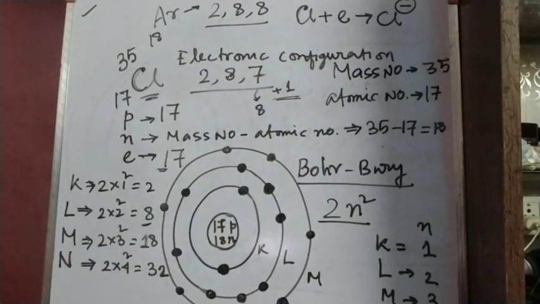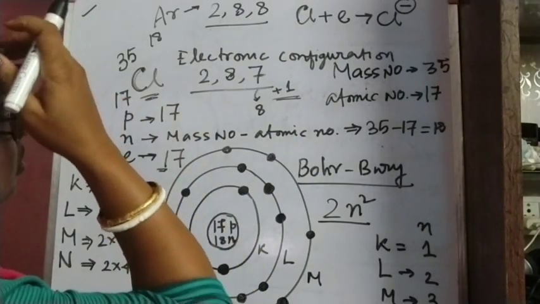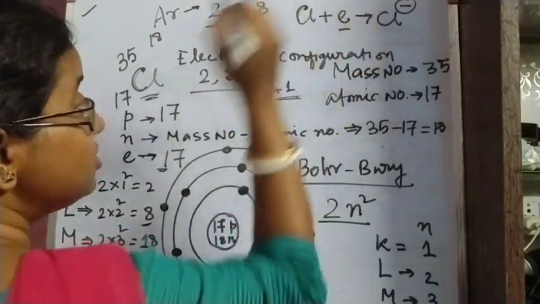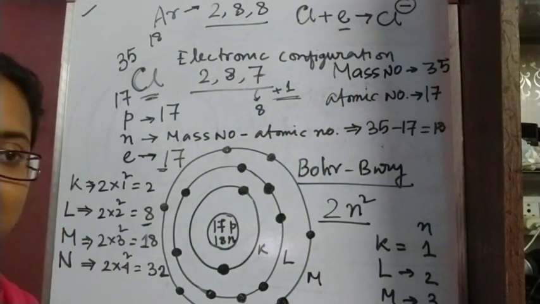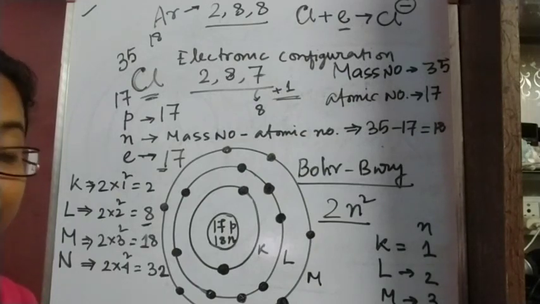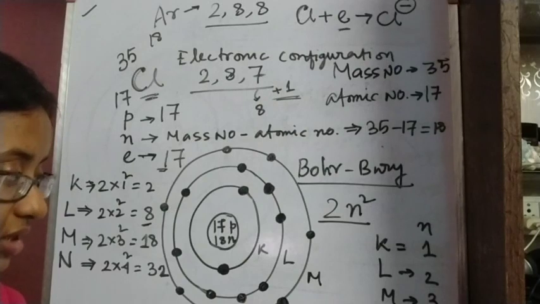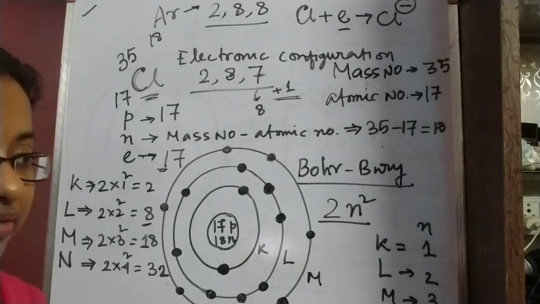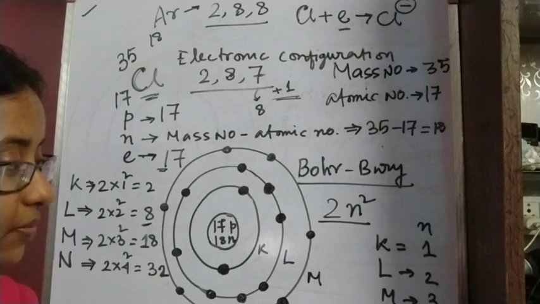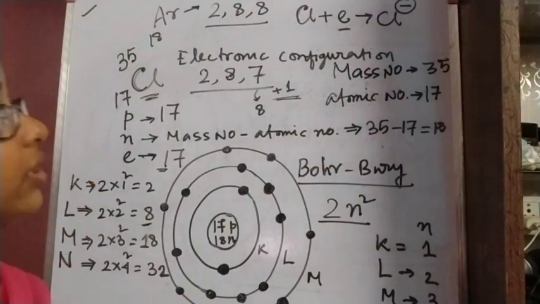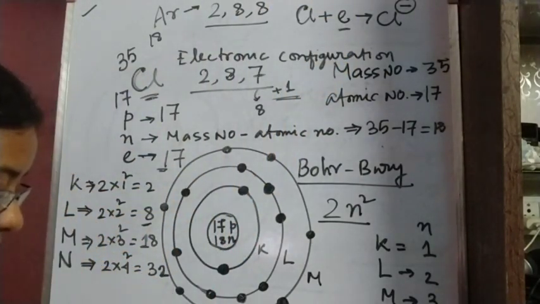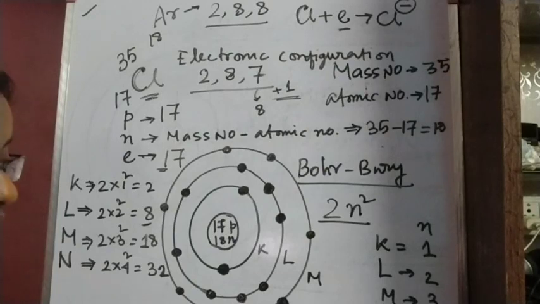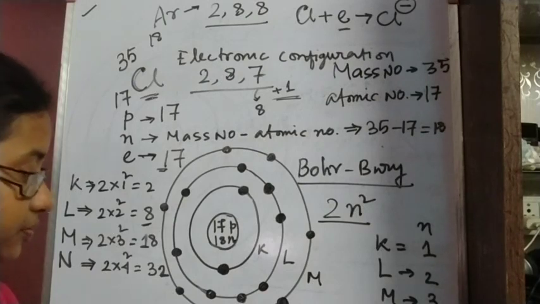So in this manner, chlorine will attain stability. And that's why, the valency is the number of electrons an atom is gaining or losing to attain the maximum stability. To attain stability, the number of electrons an atom is gaining or losing will be called its valency. As chlorine is gaining one electron, its valency will be 1. In this manner we can predict the valency of any element.